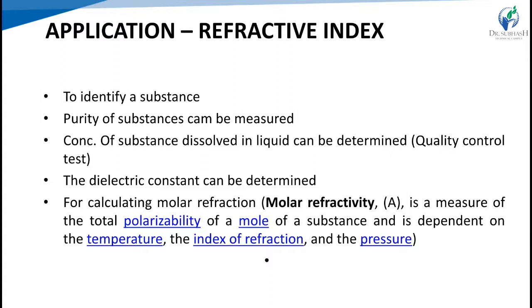Dielectric constants can be determined, and molar refraction calculated. It is a measure of the total polarizability of a mole of substance and is dependent on the temperature, the index of refraction and the pressure. So those are some applications of the refractive index.